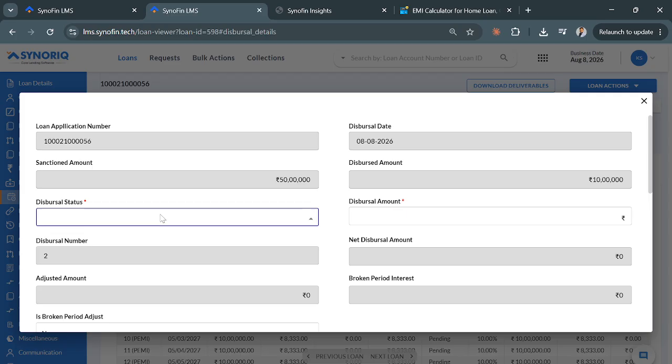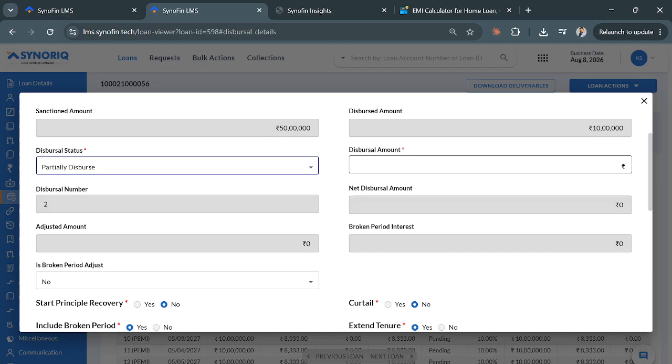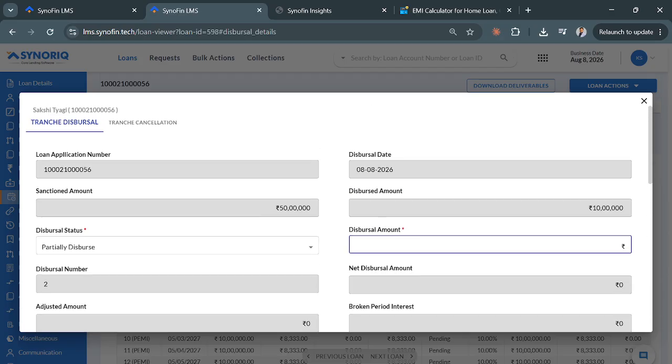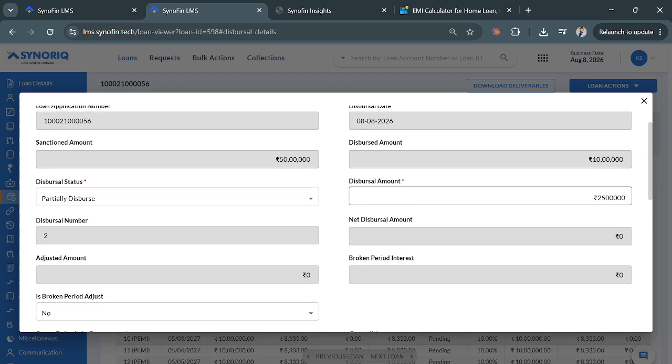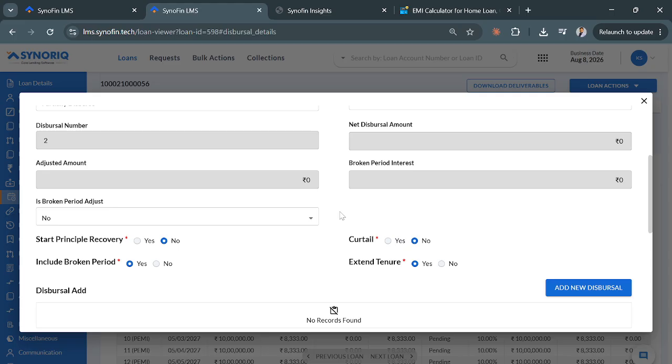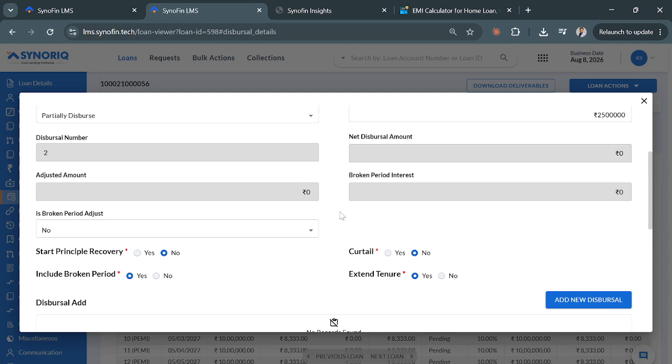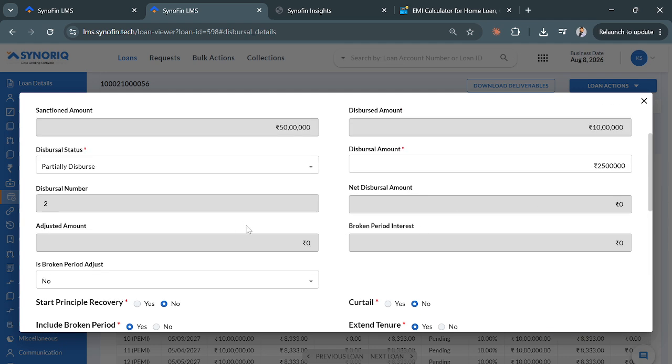Ideally, it should be auto-populated, but we have the option to choose here. So let's say we'll partially disburse this loan, and of the total amount of 50 lakh, 10 is paid, then 40 lakh is pending. So let's say I only pay 25 lakh now. This depends on the terms with the customer. If I'm paying 25 lakhs, this is also kind of rescheduling, because the repayment schedule would change. Earlier, he was paying interest on 10 lakh rupees. Now he'll pay interest on 35 lakhs, 10 plus 25, right?